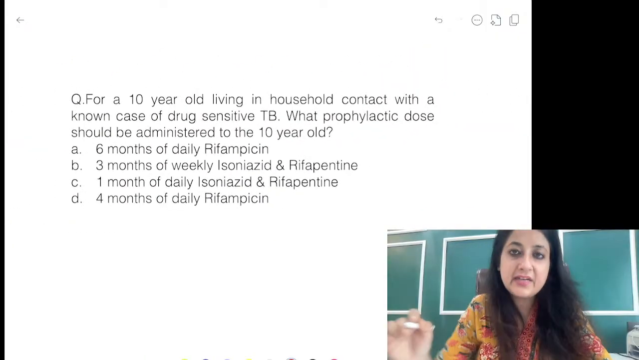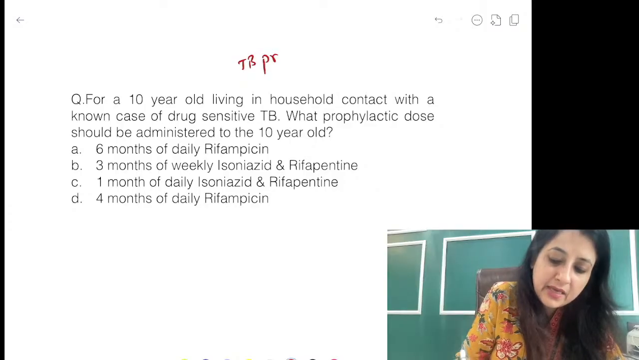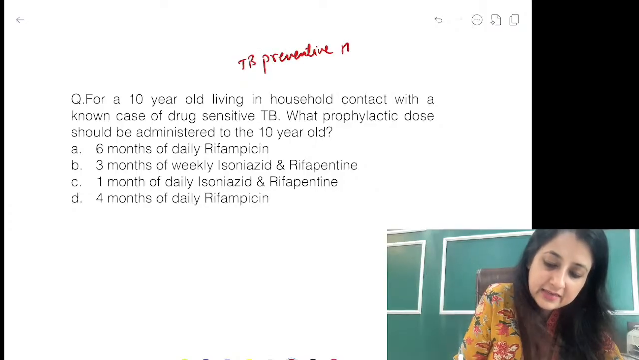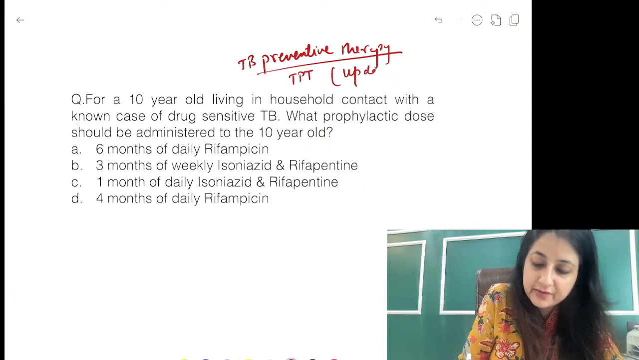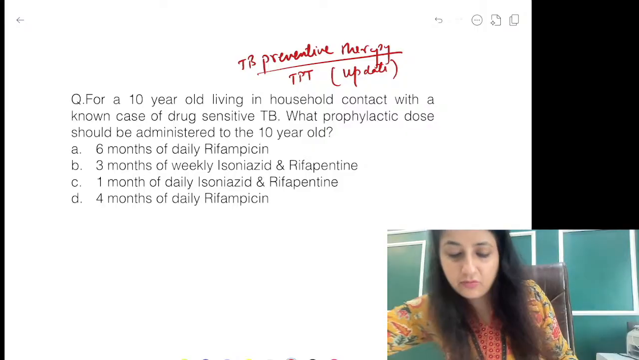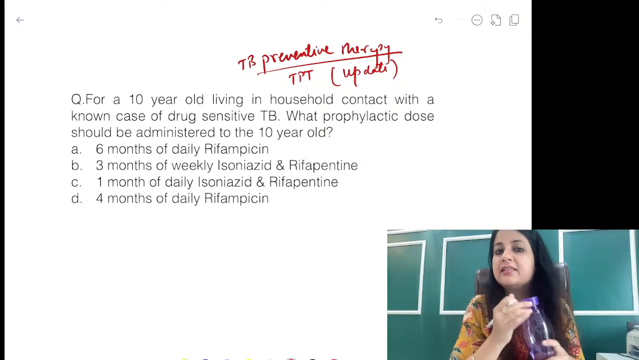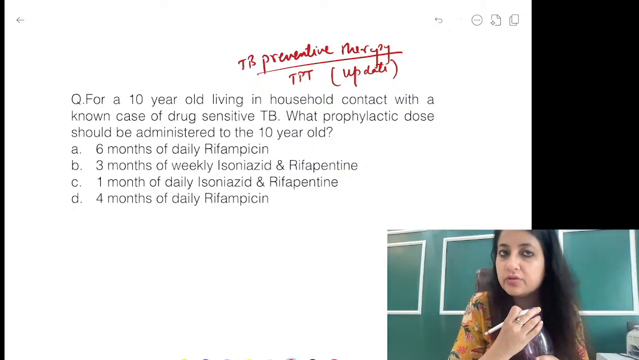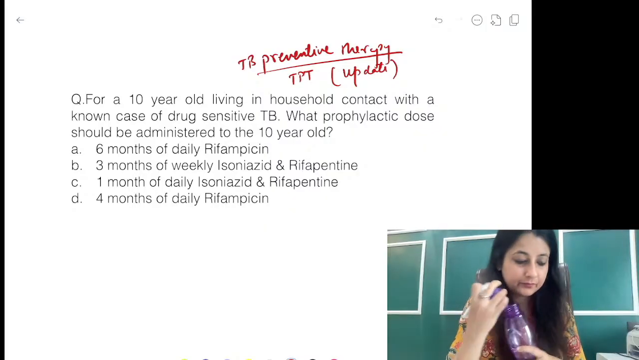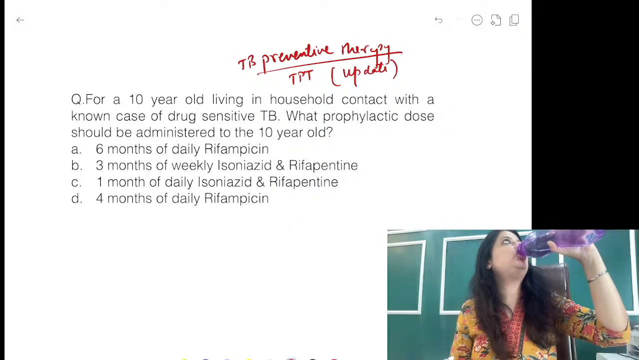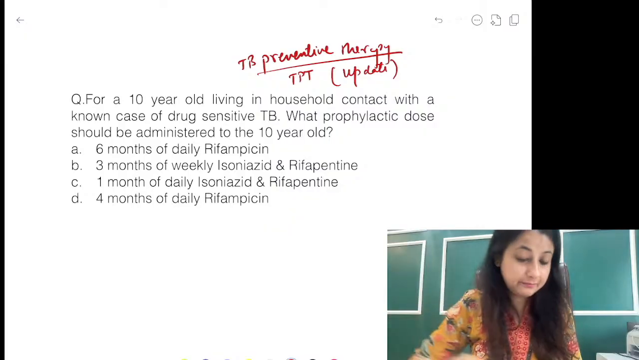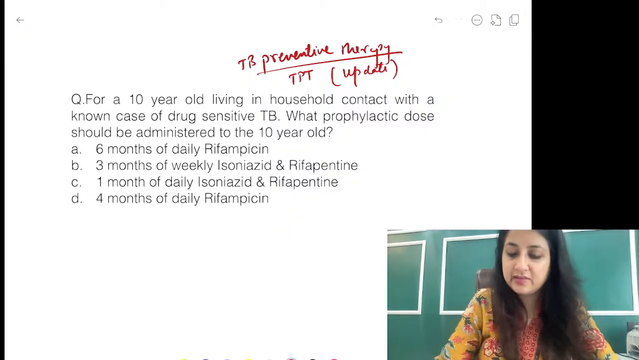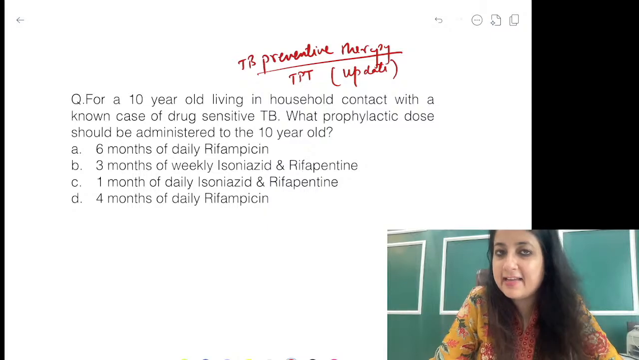Alright, let's see TB preventive therapy. TB preventive therapy में भी एक update है. Anybody can tell me this answer? TB preventive therapy, TPT. The full form is TPT. There is an update over here. Can you tell me the answer to this? For a 10-year-old living in household contact with a known case of drug-sensitive TB, what prophylactic dose could be administered to this child? 6 months rifampicin, 3 months weekly isoniazid and rifampicin, 1 month daily isoniazid and rifampicin, 4 months daily rifampicin.